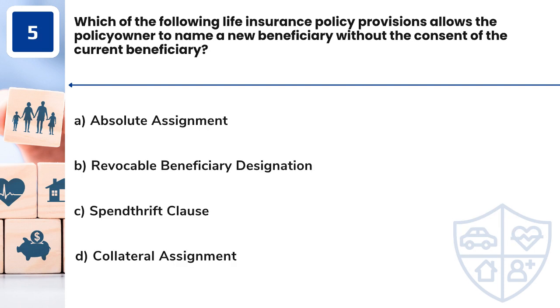Question 5. Which of the following life insurance policy provisions allows the policy owner to name a new beneficiary without the consent of the current beneficiary? A. Absolute assignment. B. Revocable beneficiary designation. C. Spendthrift clause. D. Collateral assignment.